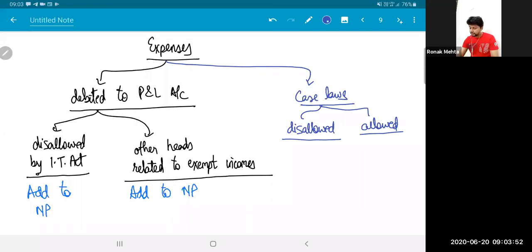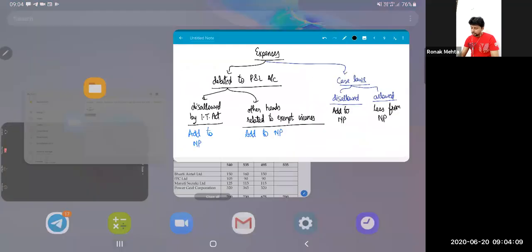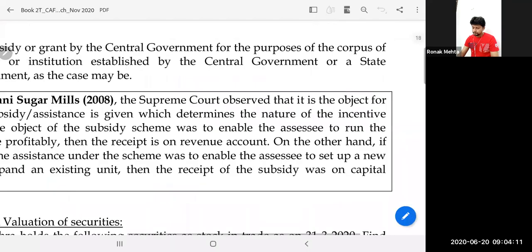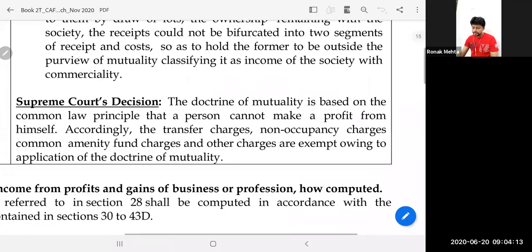So if they are to be disallowed, then this is to be added to the net profit. But if they are to be allowed, then this has to be reduced from the net profit. And a similar treatment is possible in case of ICDS also. All this is how you are going to solve your question.